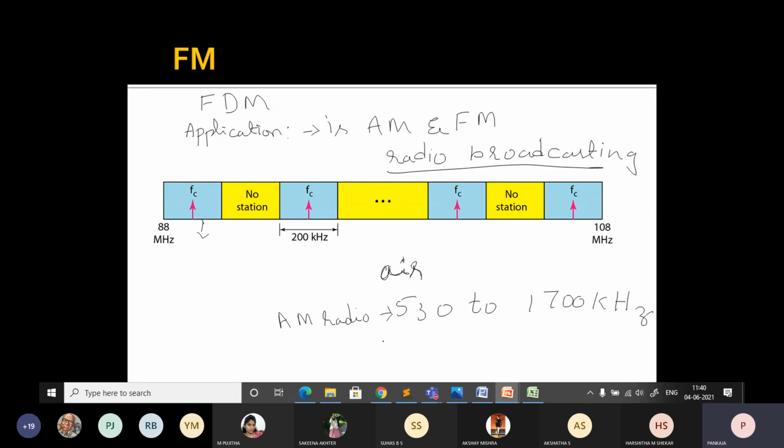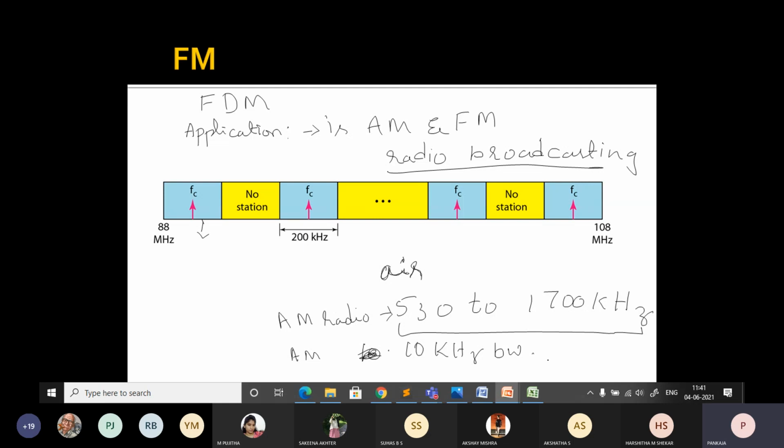All the radios will share the same frequency range, 530 to 1700 kilohertz, and within this all the channels should be used. Here each AM station needs 10 kilohertz. Whatever station you tune to, each station needs 10 kilohertz of bandwidth.